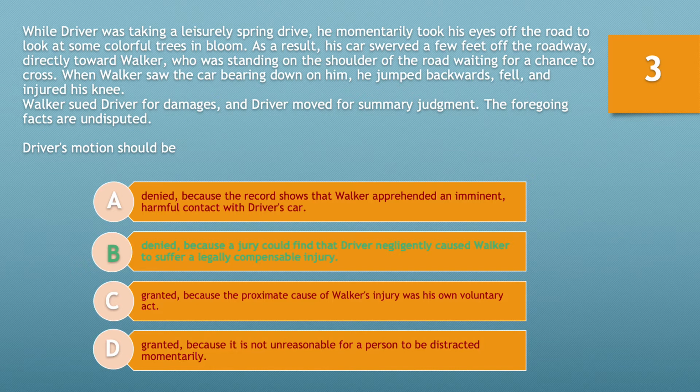Finally, D, granted because it is not unreasonable for a person to be distracted momentarily. The argument here would be that the law clearly states that one should not text and drive, one should not use a computer and drive, or many other things, cell phone and drive. These are all things that a reasonable person would not do simply because we acknowledge that it would cause risk of injury to the general public. As a result, we have laws in place to stop people from doing such behavior. So clearly, the law already acknowledges that a person who does not pay attention when they're driving is behaving unreasonably based on the significant amount of legislation around this exact area.